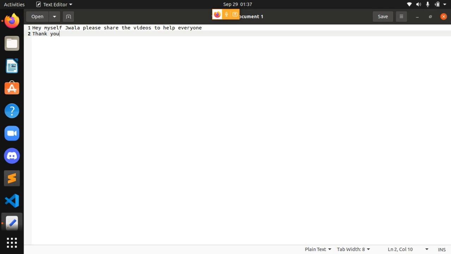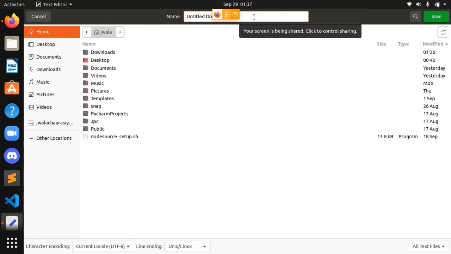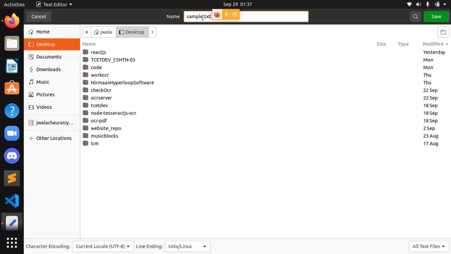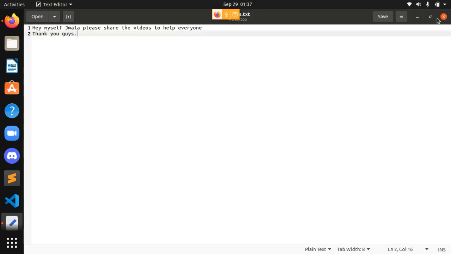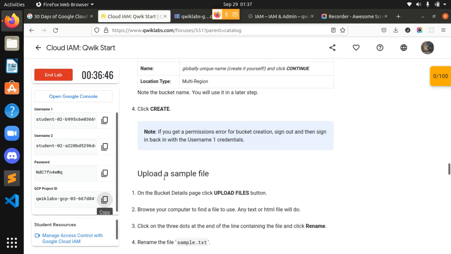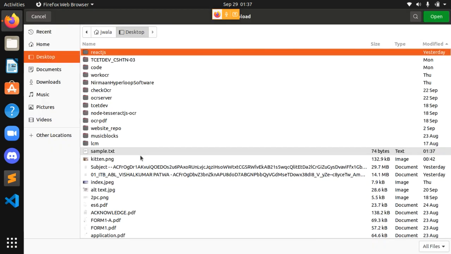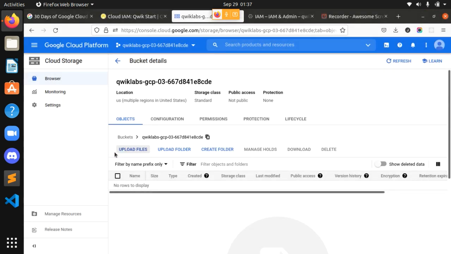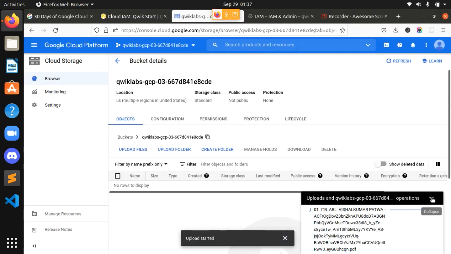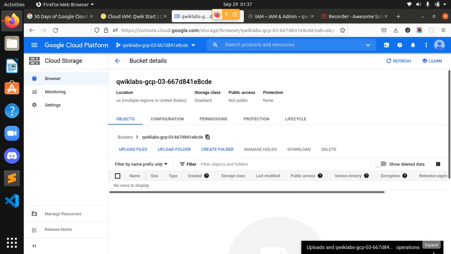Thank you guys. Okay, I will save this file as sample.txt on the desktop. Okay guys, these are simple enough steps, and I will save this file. I have saved this file and I will go according to the steps and upload this file in my bucket. I will see where it is. No, the wrong file came up. Sorry guys, the wrong file came up.